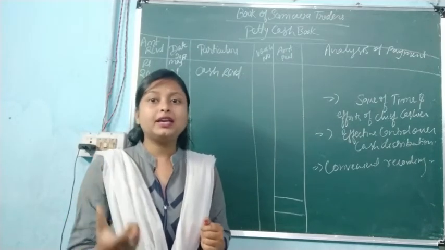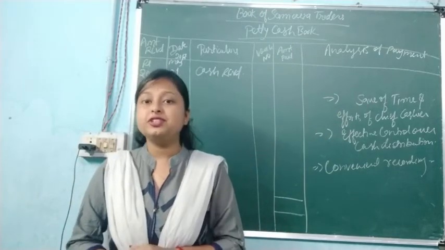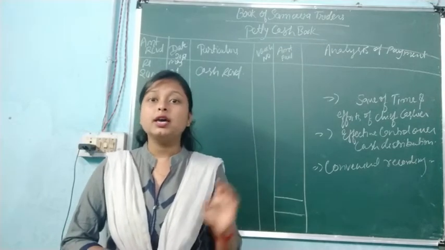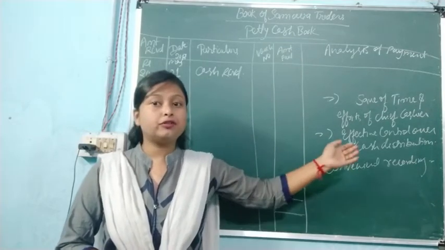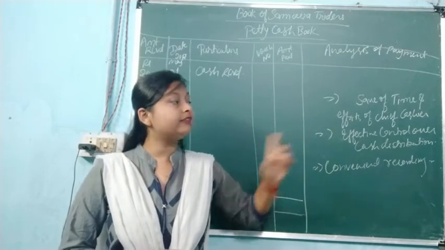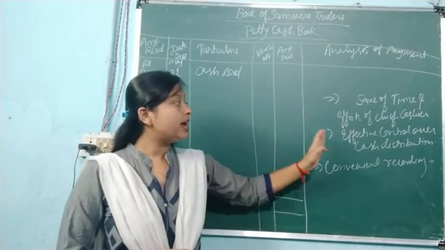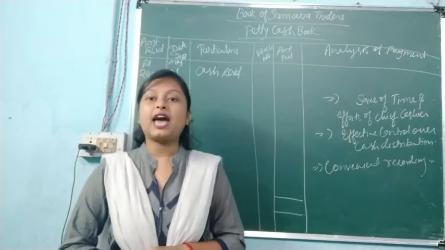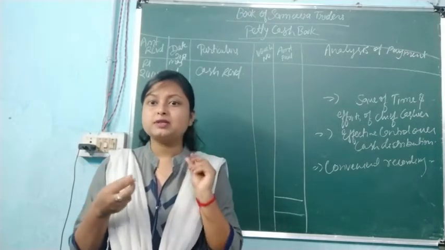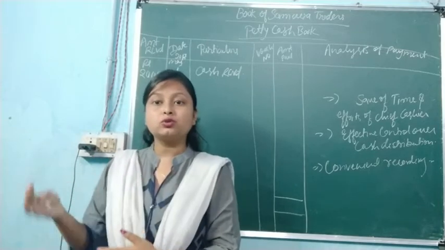So petty cash book saves the time and efforts of the chief cashier, because the chief cashier is not appointed for such kind of work. He has work different from all these things. It also gives effective control over cash distribution, as small petty expenses are kept aside from the daily journal routines.